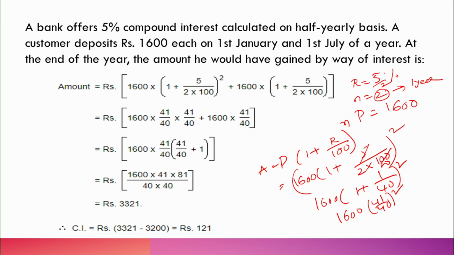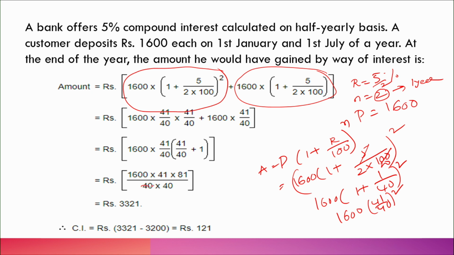So, if I write the step directly, then you may get confused. This one is for the total 1600 which was deposited on 1st January. This one is for what was deposited on 1st July. So, 1600 of 41 by 40 and 41 by 40. So, here 41 by 40 is common for both these terms. Then here 41 by 40, the total one is taken common, so 1. So, 41 by 40 means 41 plus 40, that is 81 by 40. So, 1600 of 41 of 81 by 40 into 40.